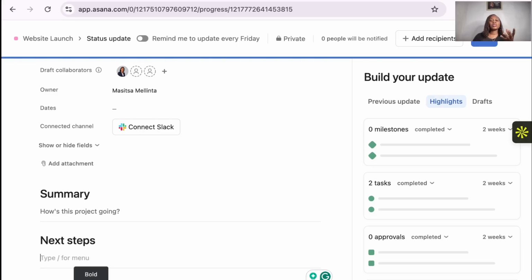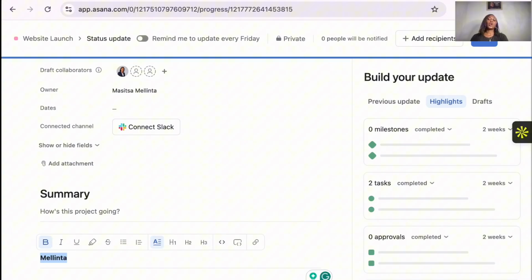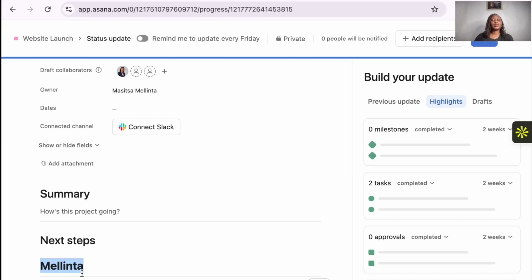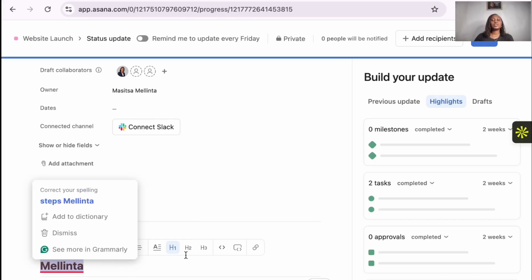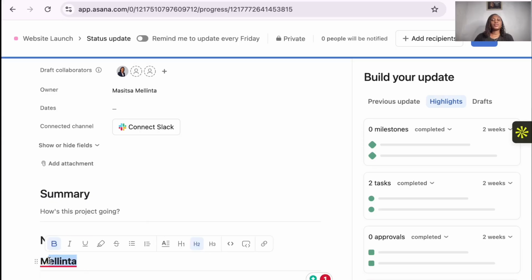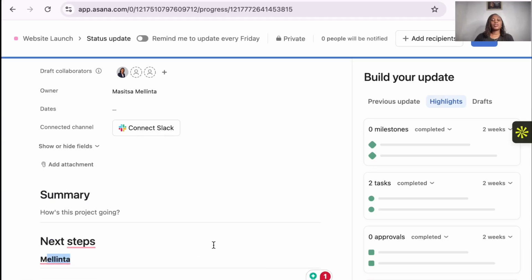Then this is bold. If you want to bold, for example, let me just write my name here, and you want to bold it, you just click on the word, then you can bold it. You can use either the upper ones here or the lower ones here. Since I'm right there, we have heading 1, heading 2, and heading 3. If you want it to be heading 1, you can change that. If you want heading 2, do that. If you want heading 3, click on it and it's going to change as you do that.